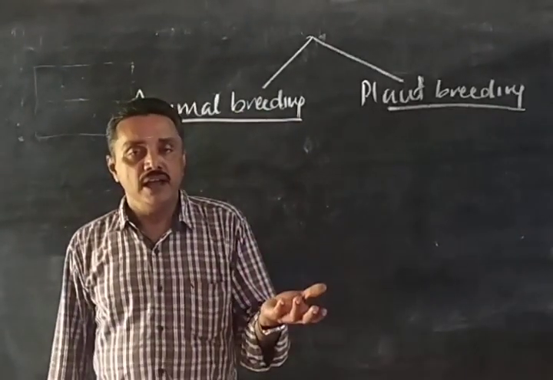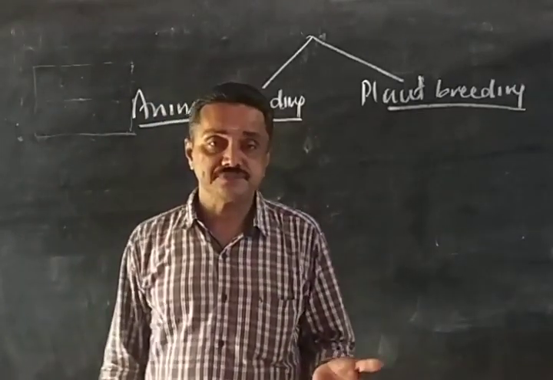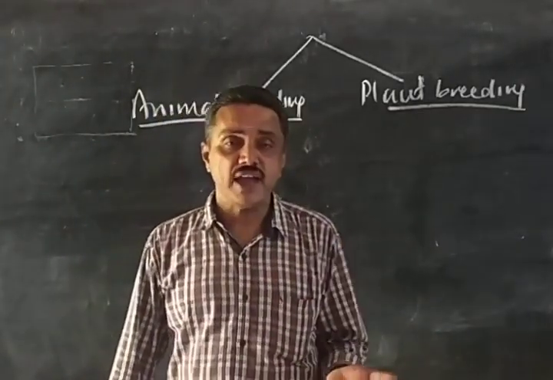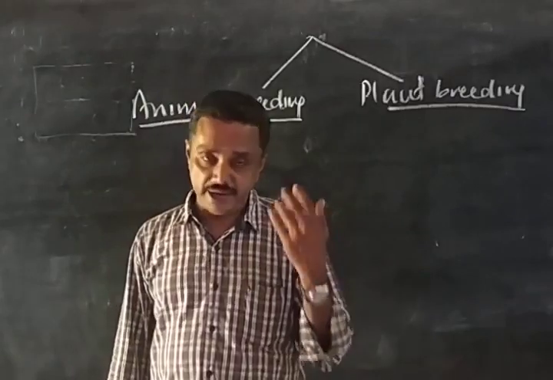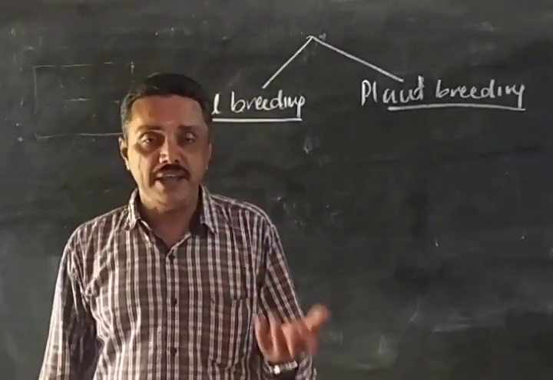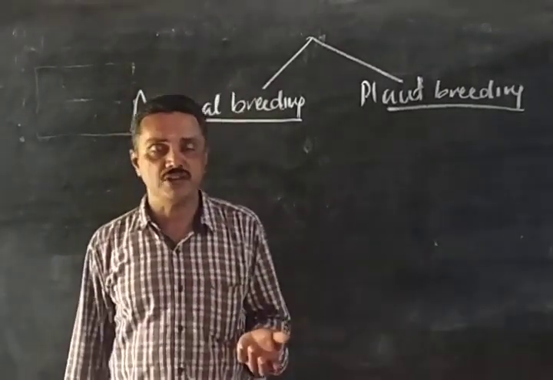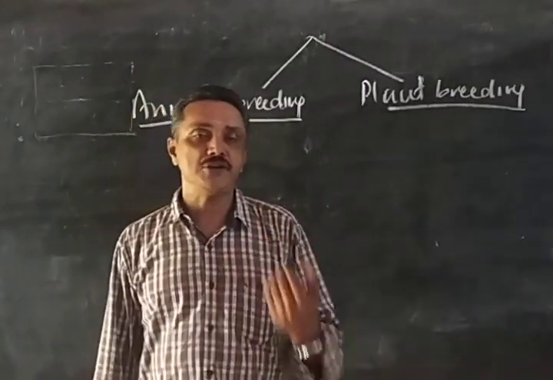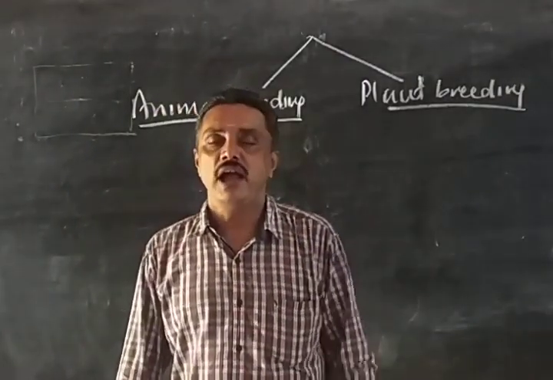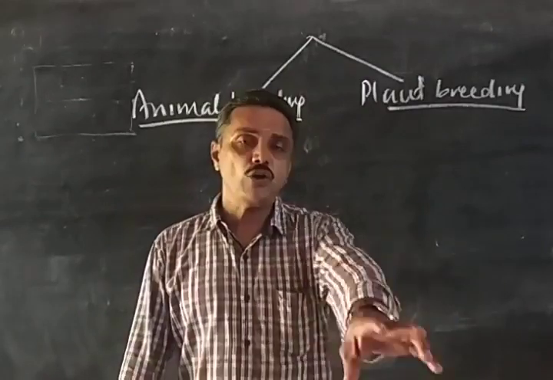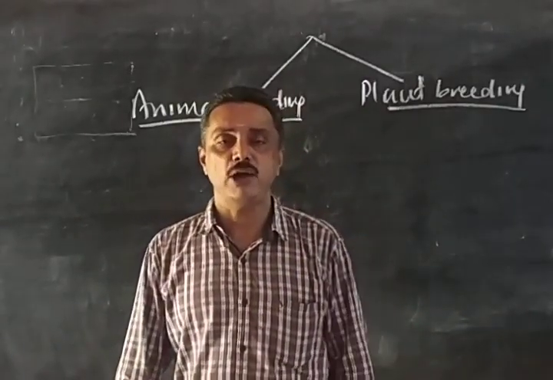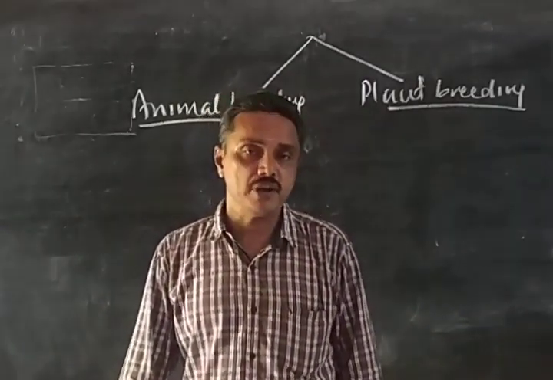Third comes apiculture. The growing of honeybees is called apiculture. The common species of honeybee grown in India is Apis indica. Economically and biologically, apiculture is very important.